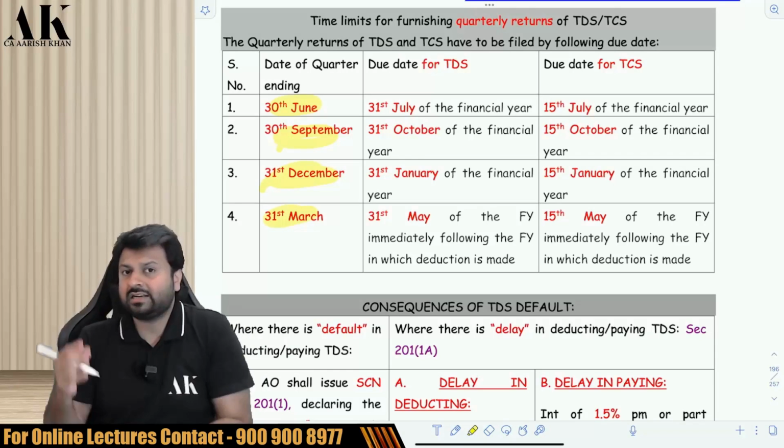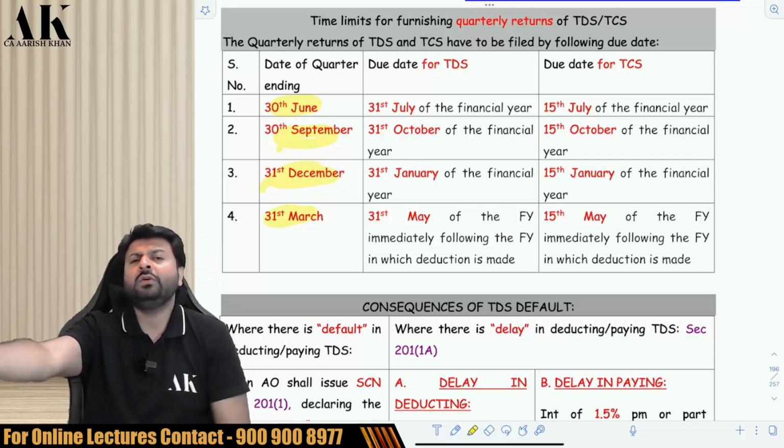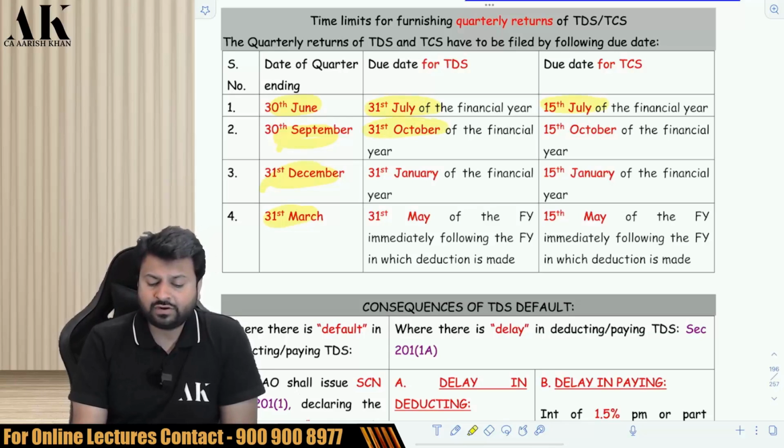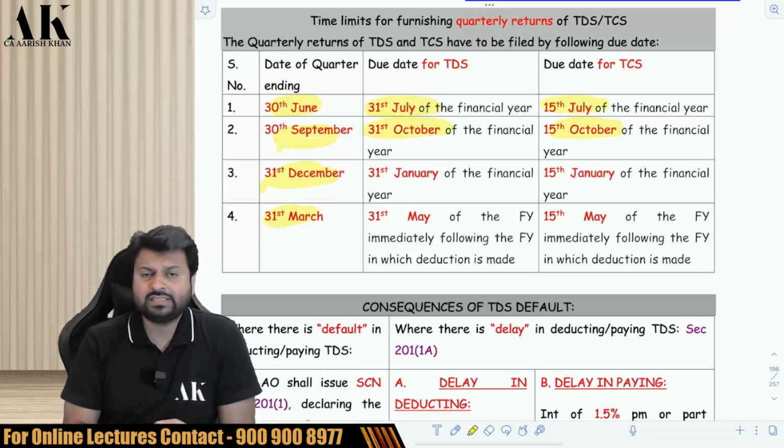And for TDS, the dates are slightly late. For TCS, the dates are slightly earlier. For TDS, for June quarter, it is 31st July. For TCS, it is 15th July. For September quarter, it is 31st October. For TCS, it is 15th October.